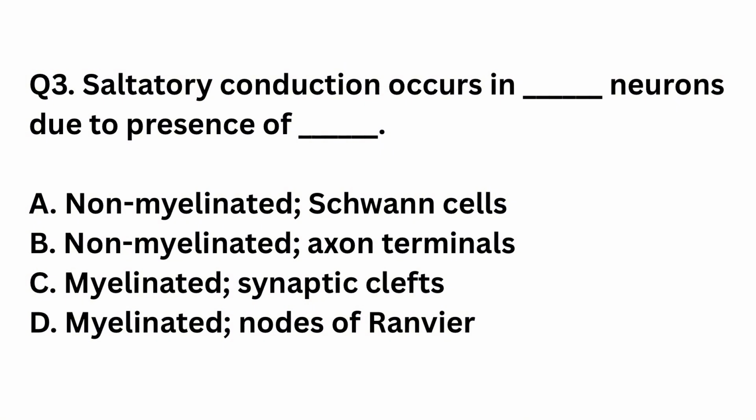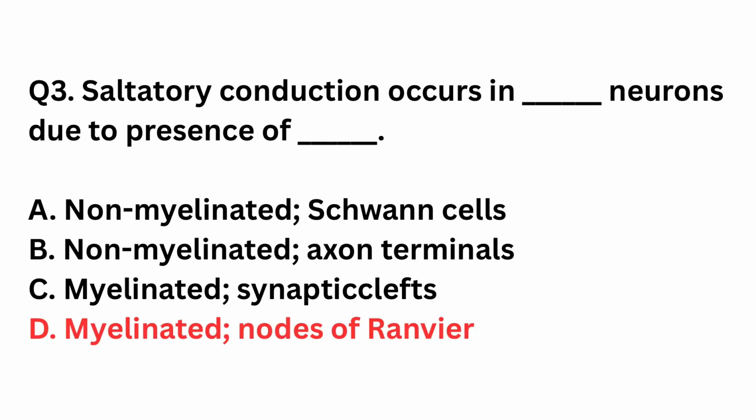Question number 3. Saltatory conduction occurs in dash neurons due to presence of dash. Non-myelinated Schwann cells, non-myelinated axon terminals, myelinated synaptic clefts, myelinated nodes of Ranvier. The right answer is option D. Saltatory conduction occurs in myelinated neurons where impulses jump between nodes of Ranvier. This increases conduction speed significantly.